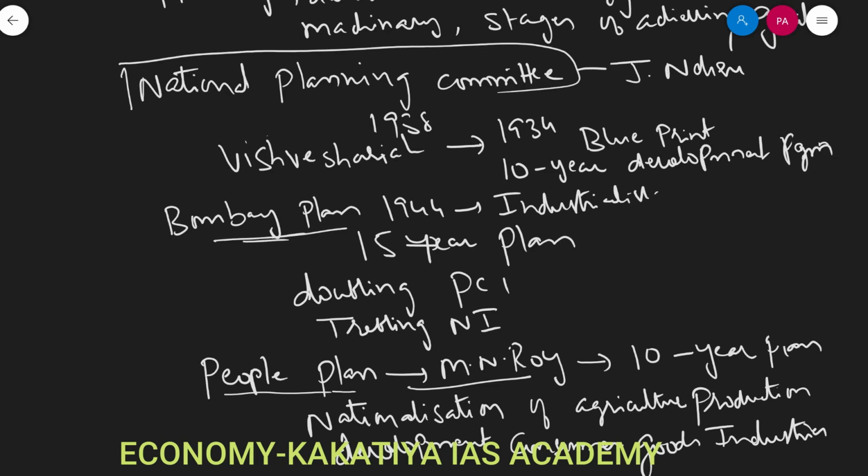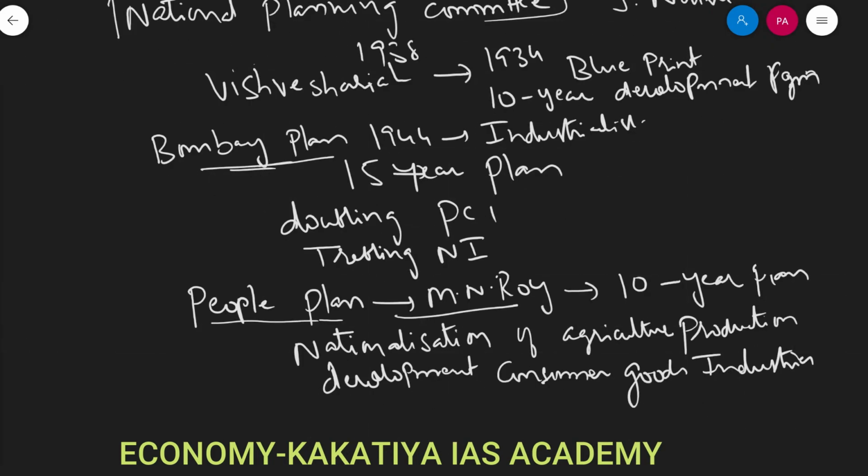So he was a popular labor union leader, right? A communist and a socialist by thought, right? So M.N. Roy's plan, the People's Plan, was based on Marxian ideology. It was based upon Marxian ideology, right?